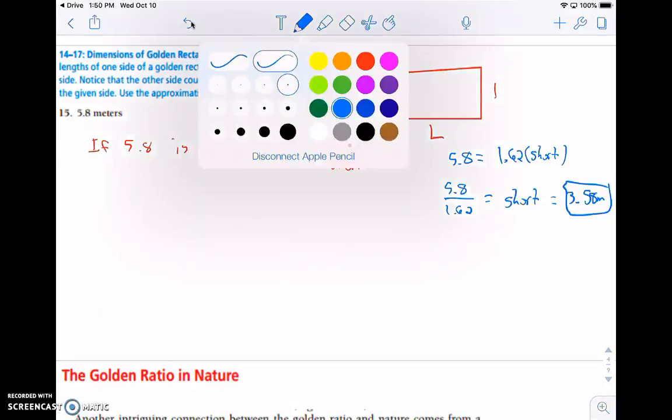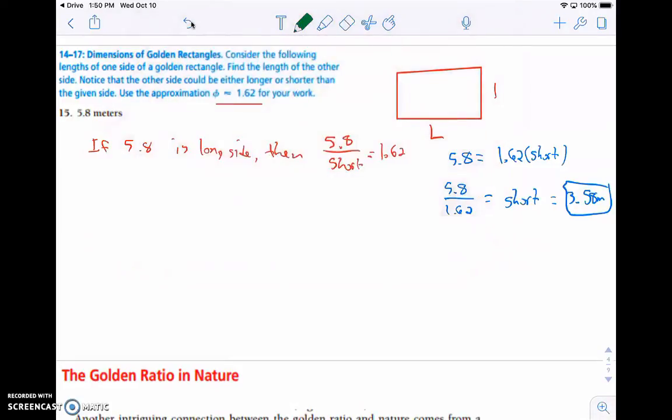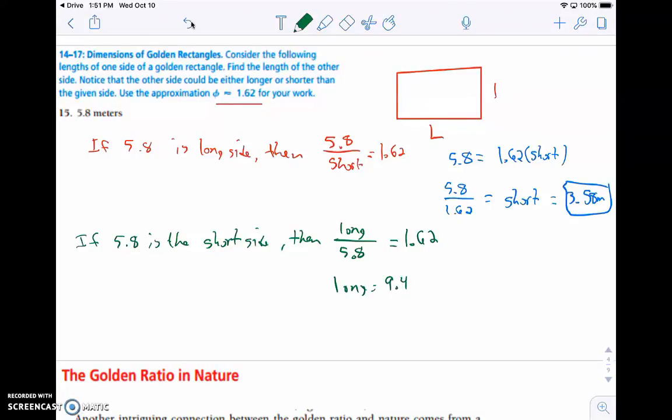Now, if we switch gears and say that 5.8 is the short side, then we'd have the ratio long divided by the short, which is long over 5.8, equals phi. So we times both sides by 5.8, and you get that the long side is approximately 9.40, and again, this is in meters.